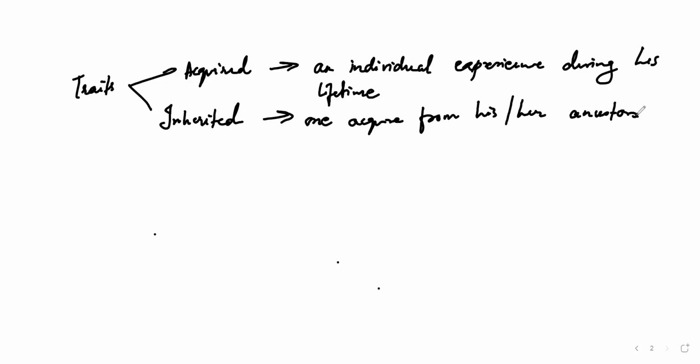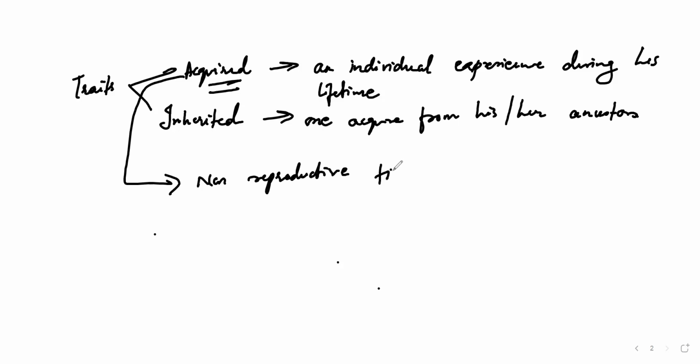Because of this, whatever the acquired traits are there, non-reproductive tissues are being involved. In the acquired trait, because they are not genetically passed, non-reproductive tissues are involved.